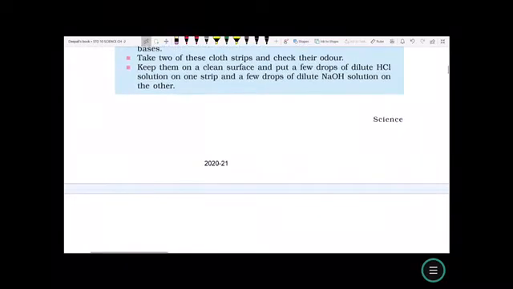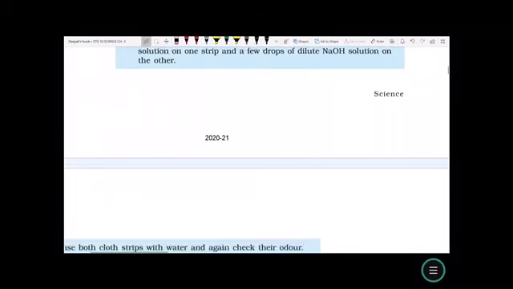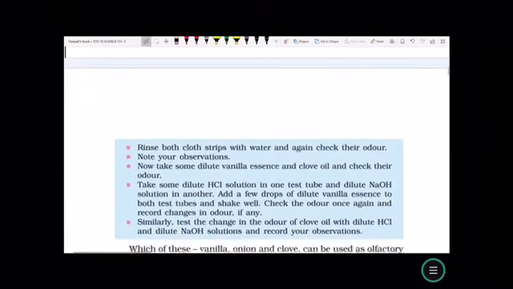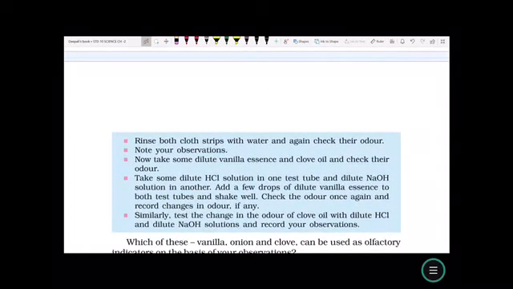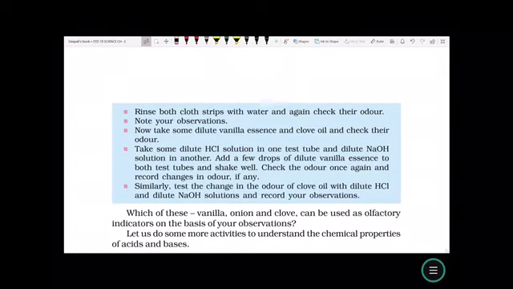Keep them on a clean surface and put a few drops of dilute HCl solution on one strip and a few drops of dilute NaOH solution on the other. What do you observe? Rinse both cloth strips with water and again check their odor. Note your observation.